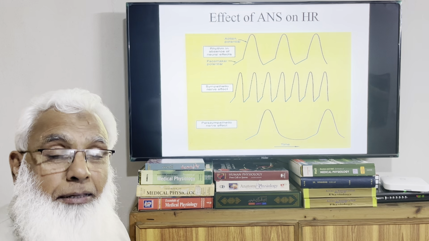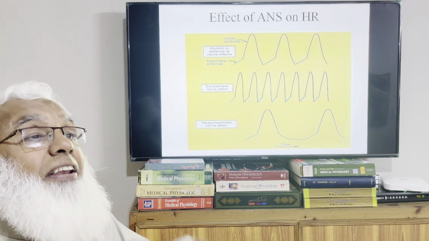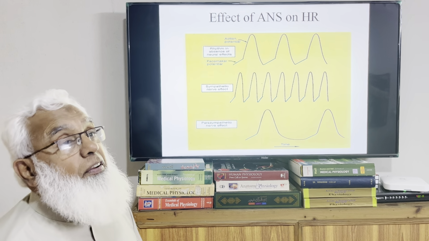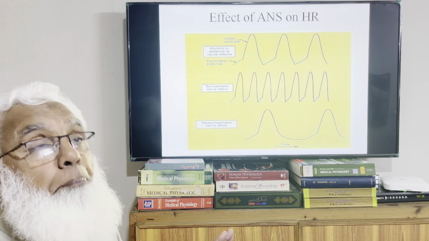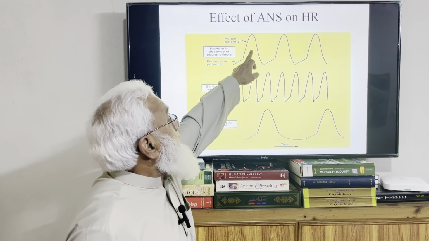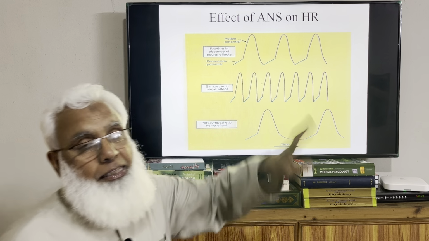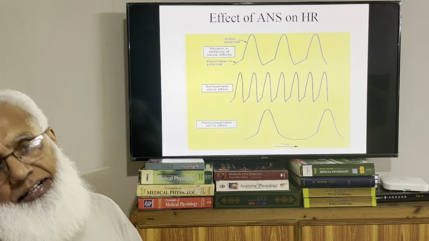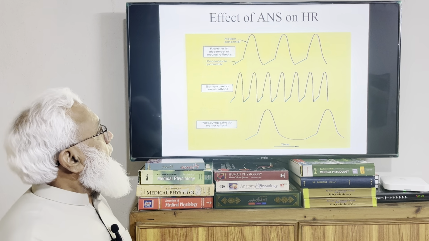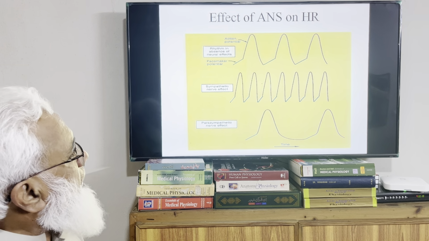And if parasympathetic stimulation is there, it will inhibit the SA node. It will reduce the number of impulses generated per minute. So bradycardia will be produced. Instead of three complexes, there are only two complexes. So there is a reduction in the heart rate. That's all about the effect of the sympathetic and parasympathetic systems.